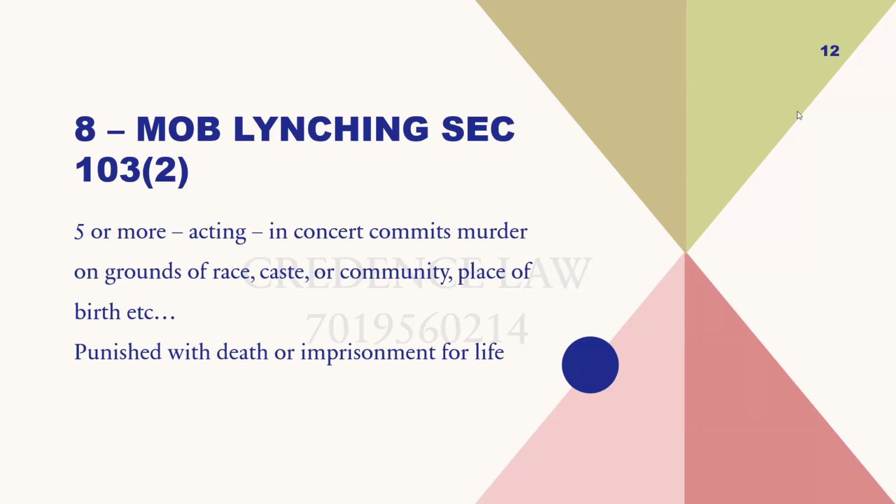They are going to be punished for a term which may extend to life or death sentence, and can also be liable for fine. Mob lynching is 5 or more people acting to commit a murder on the grounds of race, religion, caste, community, place of birth. It's also one of the most important changes that we can witness in the new law.